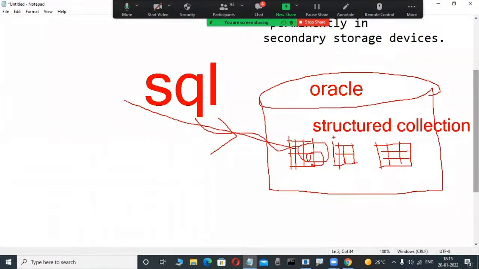But MongoDB and those types of databases are different. There is no SQL, there it is JavaScript and those types of languages. SQL is one separate language, through which we operate data in these types of databases.